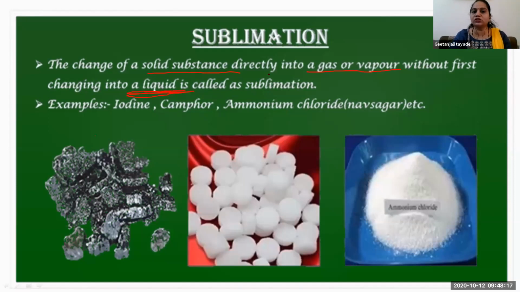Okay, and that process is called sublimation. Process is known as what? Sublimation. Keep in mind. And examples are very important. Iodine crystal, the first one. Second one is the camphor ball. Third one is ammonium chloride. And naphthalene ball is also there. In first slide, I showed that. So these four are the examples which are directly turned into the gaseous form. So this process of changing solid substance into the vapor form is known as sublimation. Examples: iodine, camphor, ammonium chloride, and naphthalene ball also. Okay.